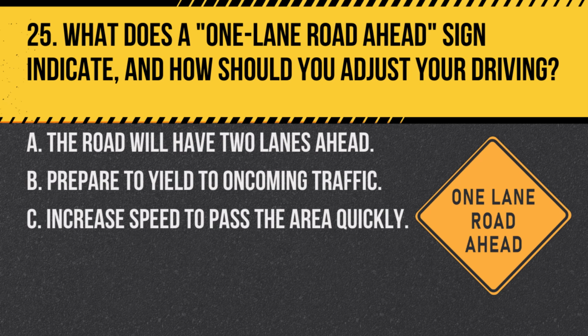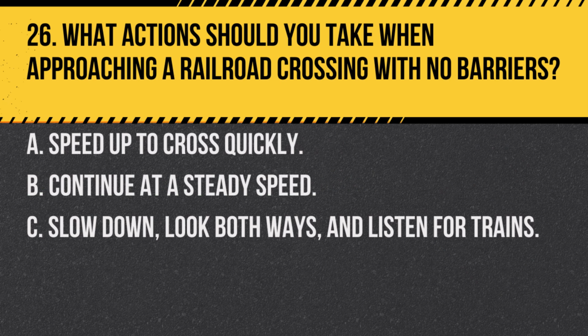Question 25. What does a one-lane road ahead sign indicate, and how should you adjust your driving? A. The road will have 2 lanes ahead. B. Prepare to yield to oncoming traffic. C. Increase speed to pass the area quickly. Answer: B. Prepare to yield to oncoming traffic. A one-lane road ahead sign indicates that the road narrows to 1 lane, and you should prepare to yield to oncoming traffic.